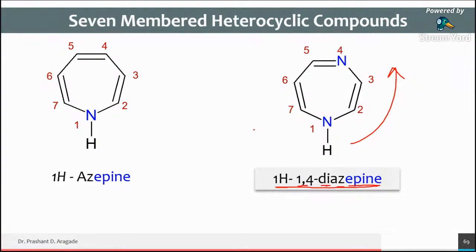It is not di-1,4-azepine. Someone replied, see in the chat box. So remember this structure because it is very important to remember the structure of diazepam.